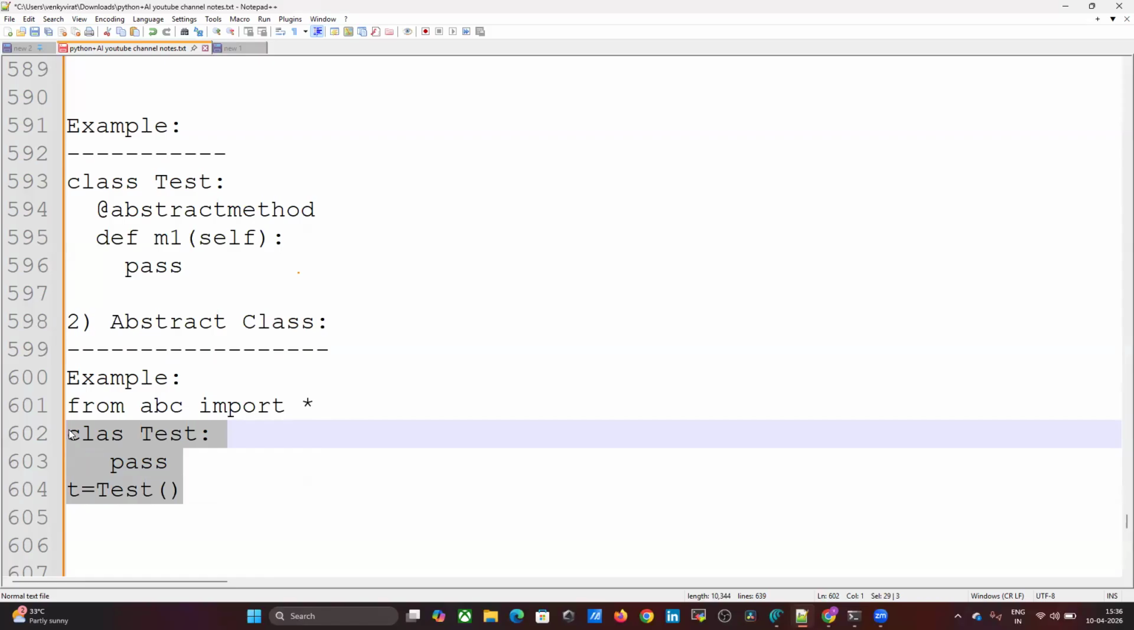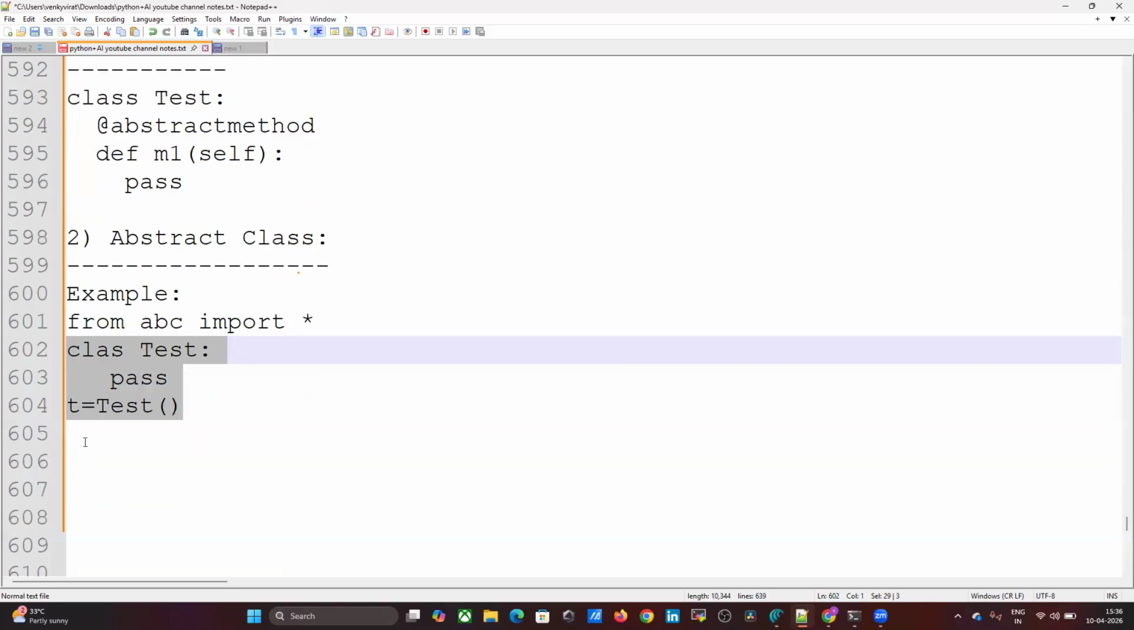In this code, we can create an object for the Test class because it is a concrete class and does not contain any abstract method, right? Understood, right? Abstract class. What is abstract class? Partial requirements. Such types of requirements are called abstract classes.